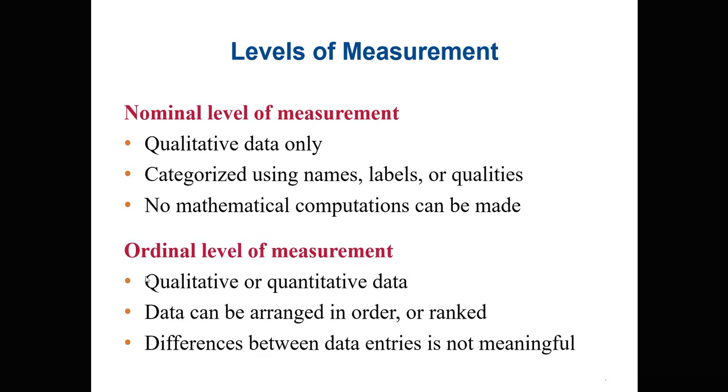The next level is the ordinal level of measurement. When you think of ordinal, think of the ability to order something. You can order things, you can rank them. That's the ordinal level of measurement. It can be qualitative and it can be quantitative, so you can use both qualitative and quantitative data sets. Why can you use qualitative? For example, if you think of gold, silver, bronze at the Olympic Games, you can rank them. If you think of first, second, third, you can rank those things. That's why you are able to rank qualitative data here. So that's the ordinal level.